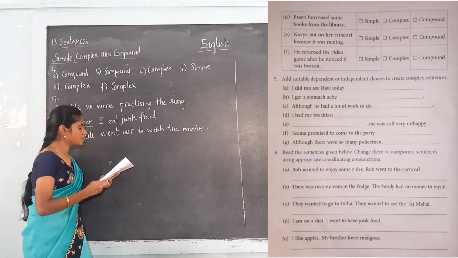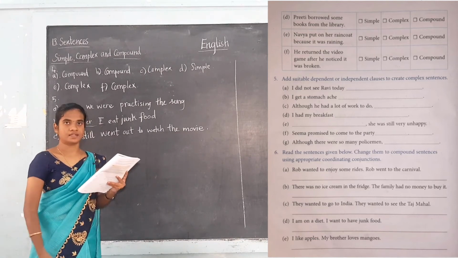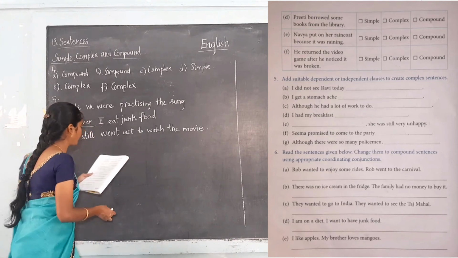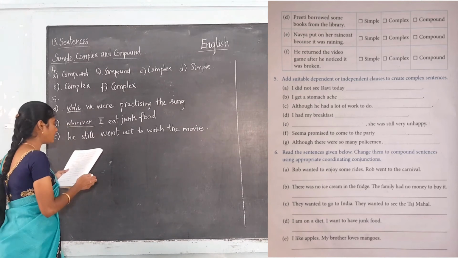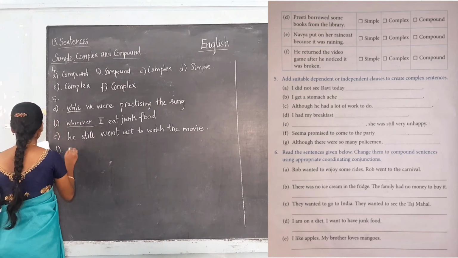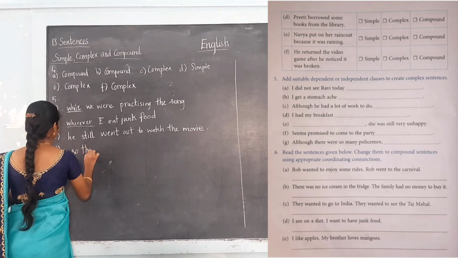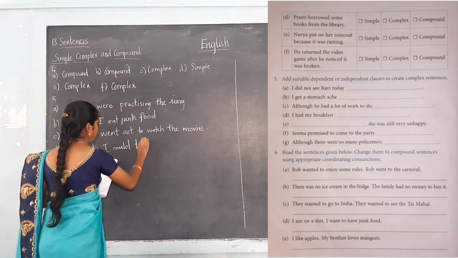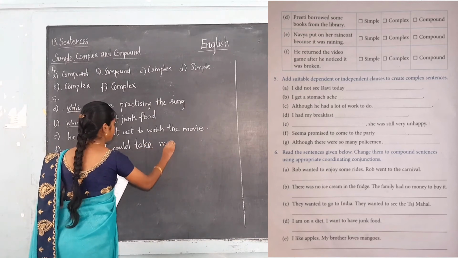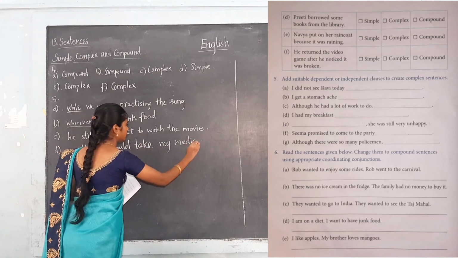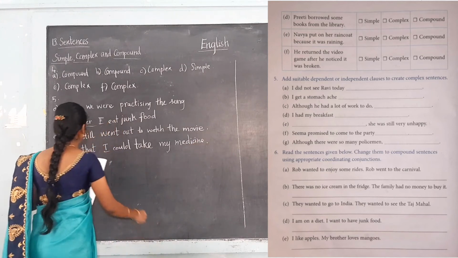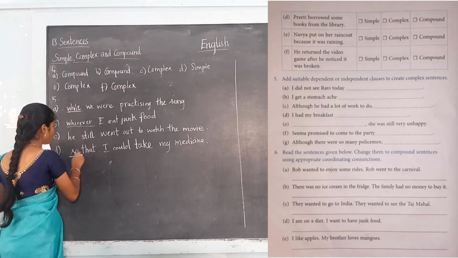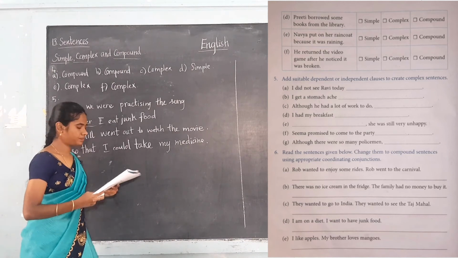And the next one, D, I had my breakfast. Okay, it's an independent clause. You have to write down the dependent clause. I had my breakfast so that I could take my medicine. We are writing the dependent clause starting with the subordinating conjunction, that is, so that.